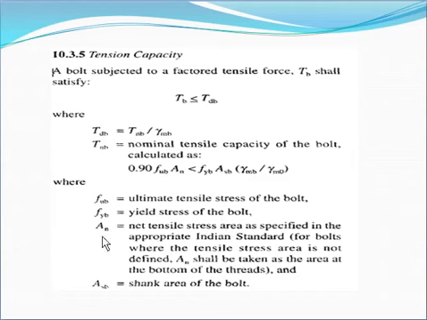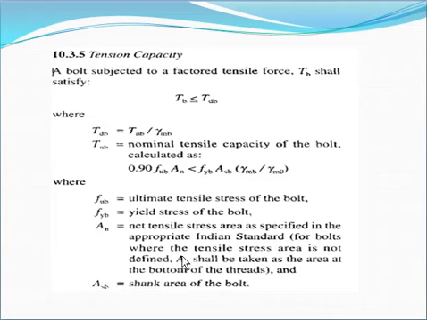Here An is the net tensile stress area as specified in the appropriate Indian standards.